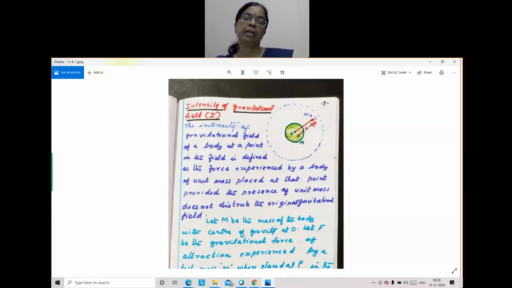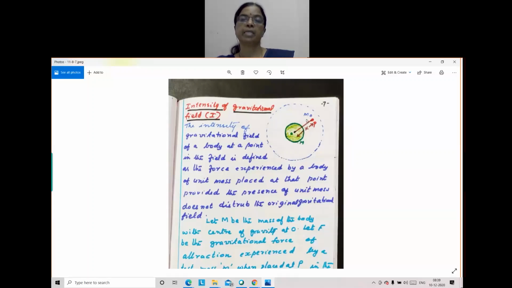If we keep a very big body, what happens? It will have its own gravitational field. This body will have its own gravitational field, and both will interact with each other. Both the fields will interact, and we get the resultant field only. But our purpose is not that. We have to find out the field at this point P due to this mass, due to this earth. Suppose we are considering the earth. What is the intensity of the gravitational field of the earth at this point? That is what we are finding.